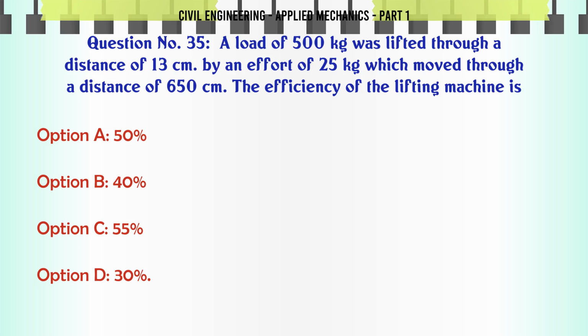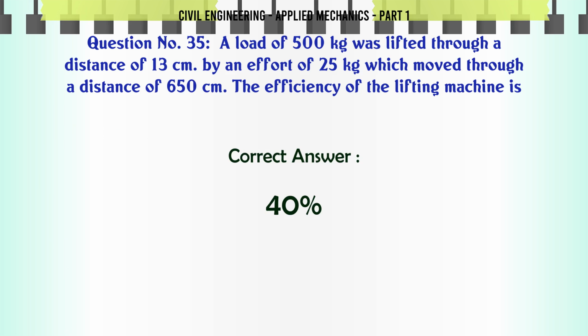A load of 500 kilograms was lifted through a distance of 13 centimeters by an effort of 25 kilograms which moved through a distance of 650 centimeters. The efficiency of the lifting machine is A. 50%, B. 40%, C. 55%, D. 30%. The correct answer is 40%.